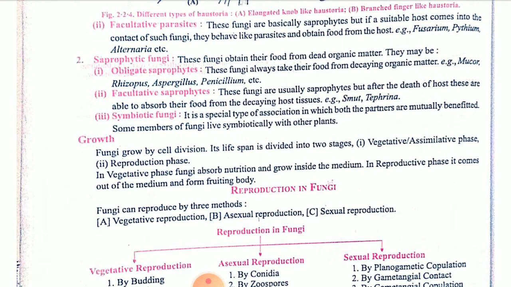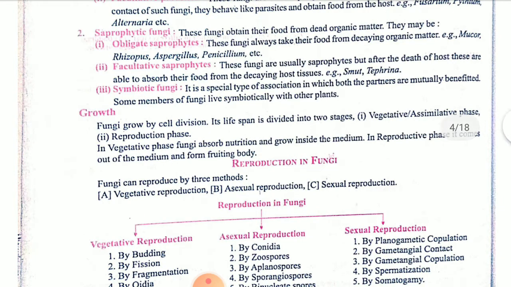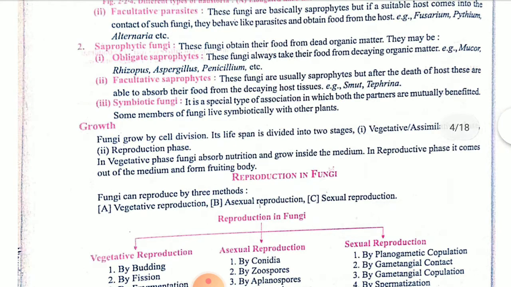Saprophytic, by the name itself it is clear that they depend on dead organic matter. Again it is of two types only, obligate and facultative. A third one is also included here, that is symbiotic. It should be separate, but it has been included here by default.